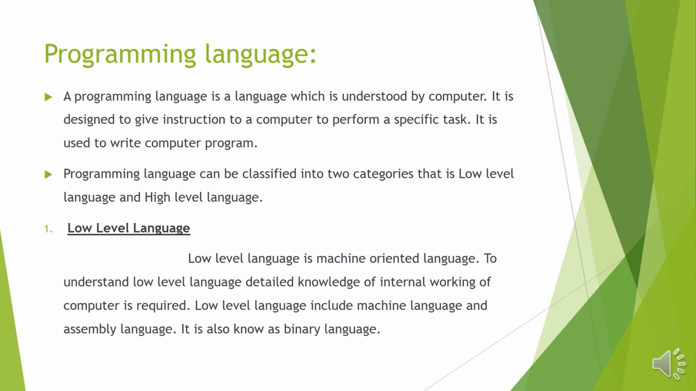First one is low-level languages. Low-level languages are those types of languages which are easily understandable by the computer system but difficult for the user. Low-level language is a machine-oriented language. To understand low-level language, detailed knowledge of the internal working of a computer system is needed. A low-level language is computer friendly, not user friendly. Low-level languages include machine language and assembly language. It is also known as binary language as well as digital language.